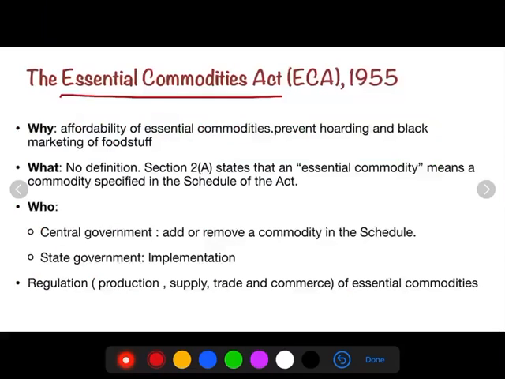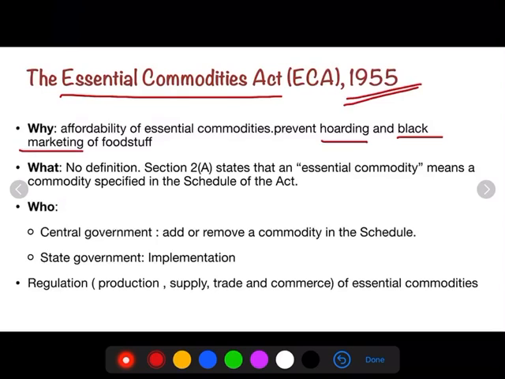Now let us try to understand Essential Commodities Act. This act was enacted in 1955. This was the time when India just got freedom. Poverty level of people was very high and people were not able to afford the essential commodities. At this time, there were some powerful people, there were some hoarders. They used to buy essential commodities and keep them in storage locations. Then when the price goes very high, they used to sell those items in the black market. They used to make a lot of profit, but poor people used to suffer a lot due to this hoarding and black marketing. In order to avoid that, the central government enacted the Essential Commodities Act.